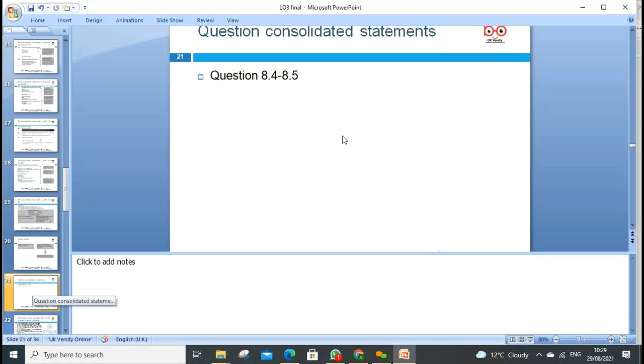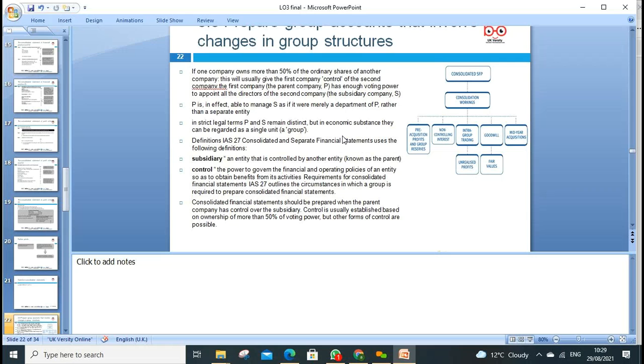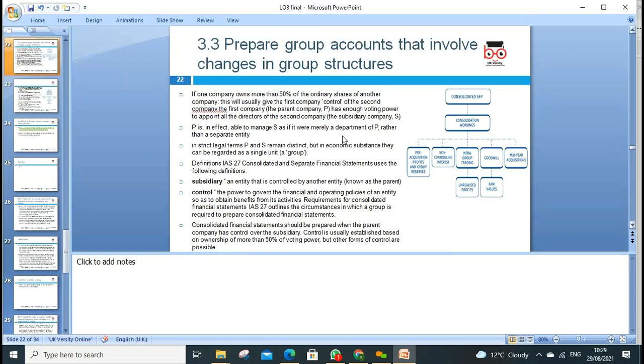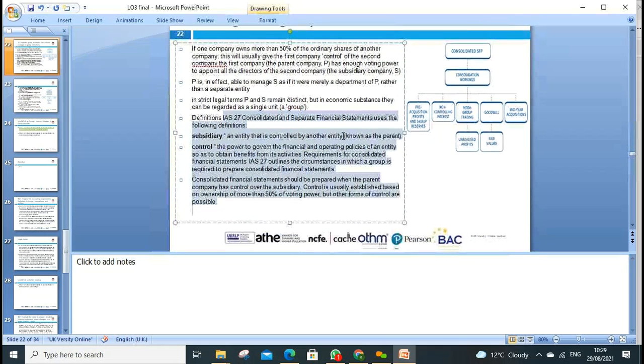Of course, we can look at a few different sorts of time period adjustments in different questions. When we prepare the group structure, they involve changes in the group structure. Changes can happen if one company owns more than 50% of the ordinary shares in another company. This will usually give the first company control of the second company, like the example we had of P, and is defined under IAS 27, consolidated and separate financial statements. Subsidiaries follow control of more than 50%.